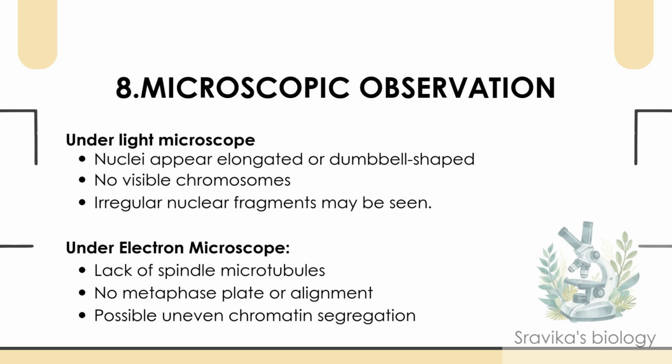Microscopic observation. Under the light microscope, amitotic nuclei look elongated, dumbbell-shaped, with no visible chromosomes. Under electron microscope, no spindle fibers, no metaphase plate, and chromatin distribution is uneven.